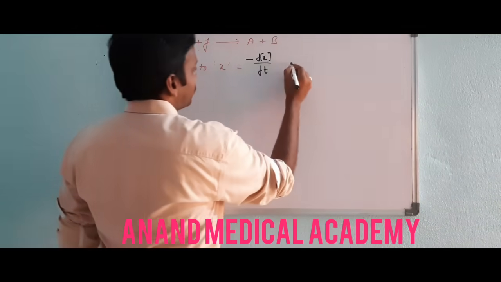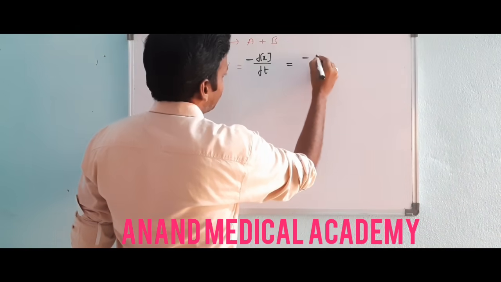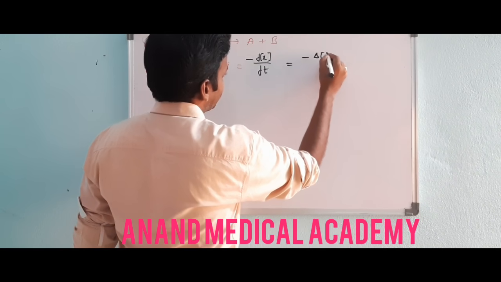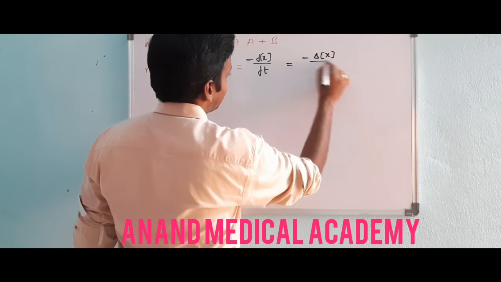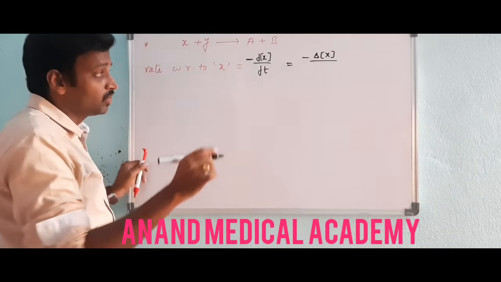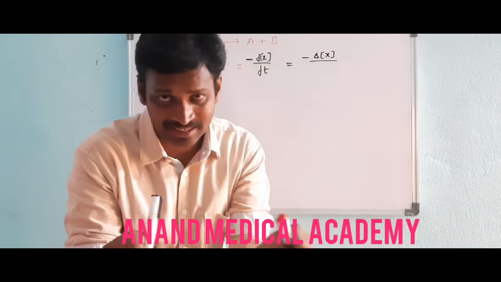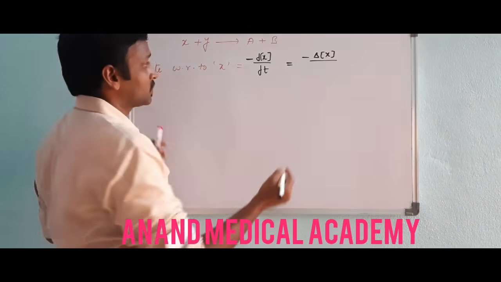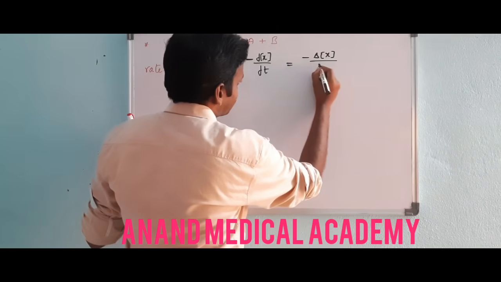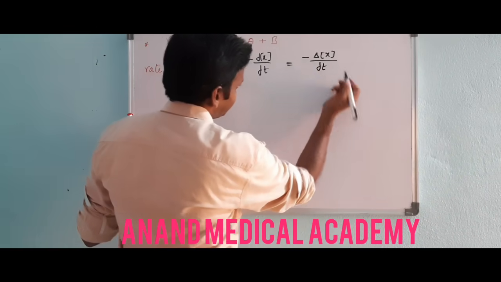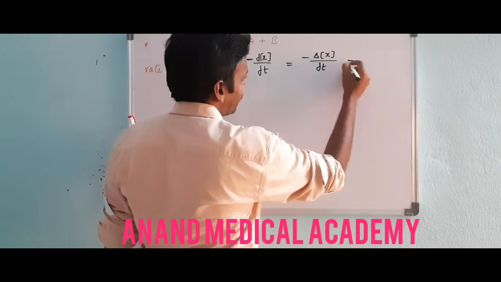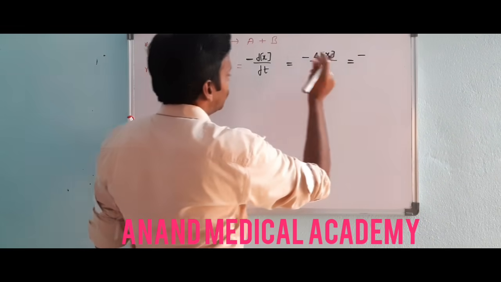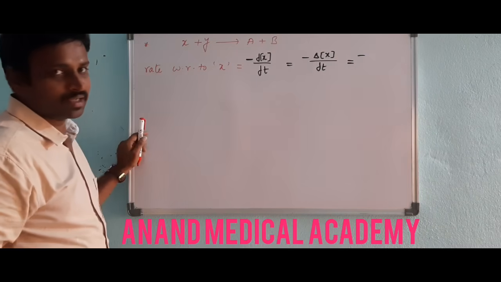Otherwise, you can use delta, minus delta concentration of X. In chemical equilibrium also I told you, for concentration we use X in square brackets like that. So minus d concentration of X by dt. If you are already using a negative sign, it should not be C initial minus final.